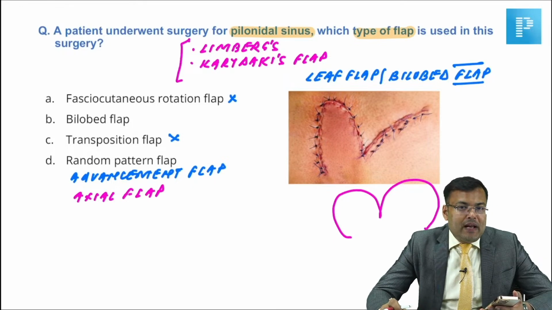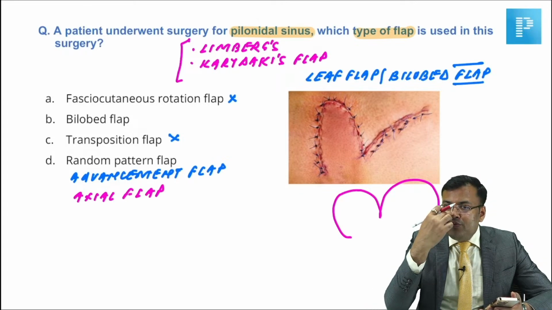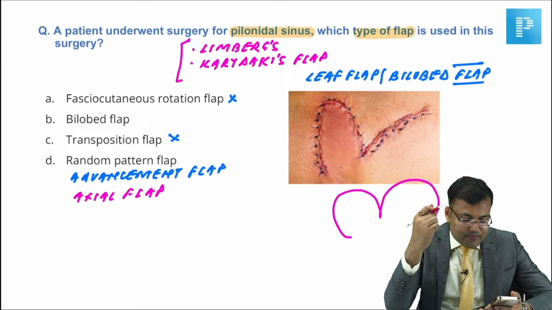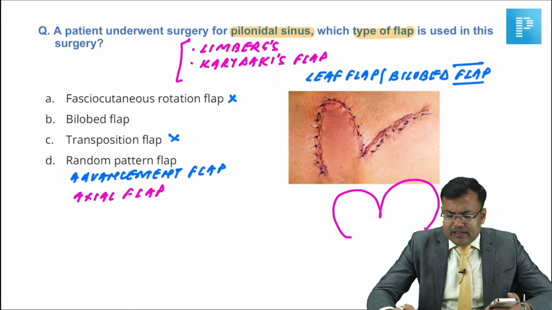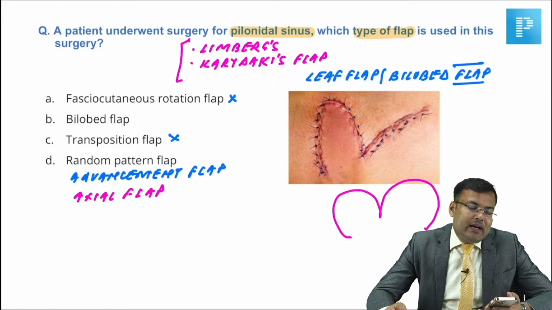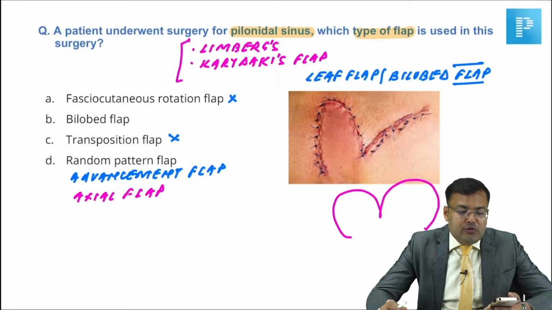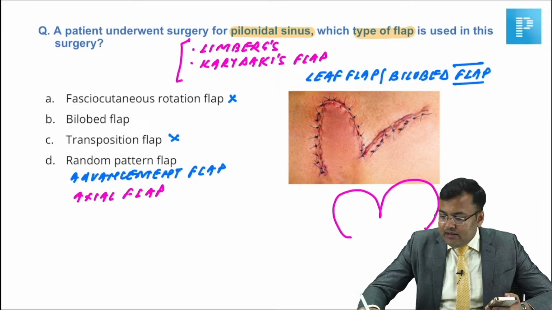So bilobed flap, which is also known as leaf flap. This bilobed flap is usually used for the tip of the nose. It is a rotational flap. We will discuss this question. It depends on the image what kind of flap is there. By the way, for pilonidal sinus, Limberg's flap and Dufourmentel's flap are used, and they are types of rhomboid flap.